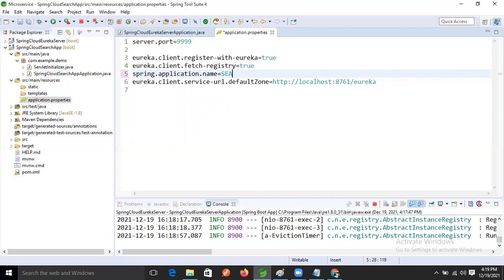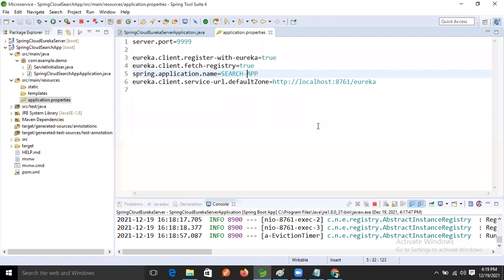Let's give search app. Give the property value as search app. Clear? Yes, Ravi, search app.